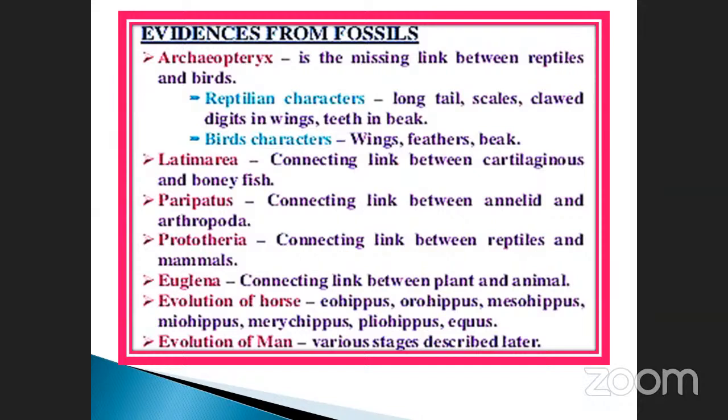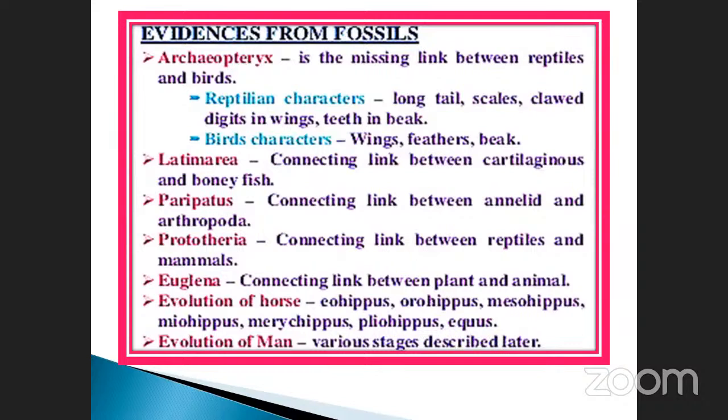Note it down. Cartilage is made up of chondroitin sulfate. Bone, you already know, is calcium phosphate. Okay, you know the difference. Cartilage is also one of the connective tissues, but it is easily flexible in nature. It will not easily break, but bone can easily break. So these are the two things. Peripatus is a connecting link between annelids and arthropoda, and Prototheria, Euglena.